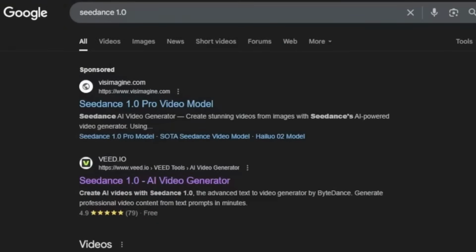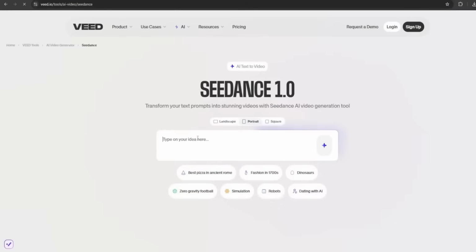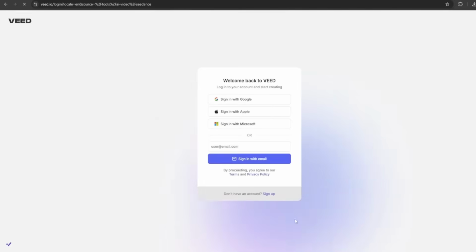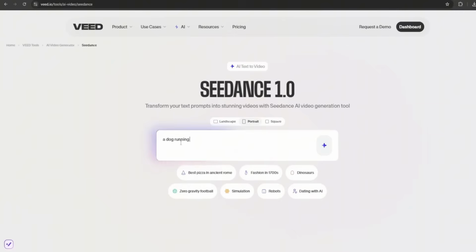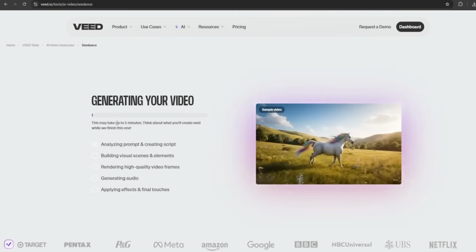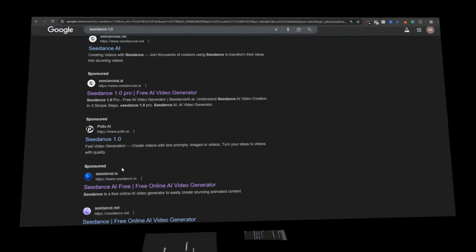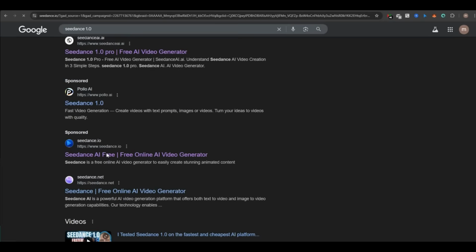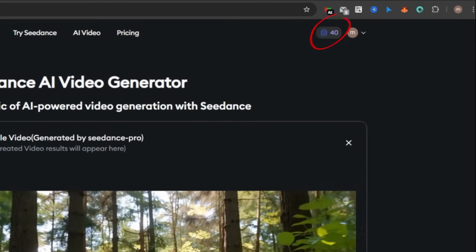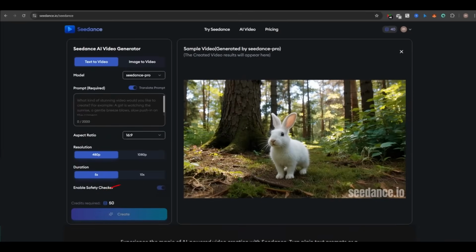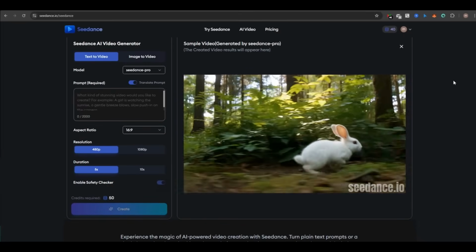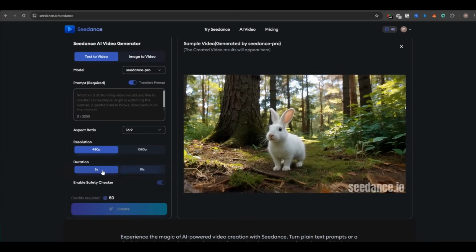So I've been trying a couple of different ways to access it. If you go over here and search for Cdance 1.0, you can use it through v.io. But as you're going to see, if you try to log in or sign up, let's say I sign up with my Google account. After you sign up and try to type something like this, it's going to show you that it's generating. However, after some time, it's going to tell you that you need to upgrade. You can go back and try this as well. This is from cdance.io, and as you can see, they give you 40 credits. However, you actually need 50 credits to run this at maximum power, even if you change this. As you can see, you don't even have enough points to use it.